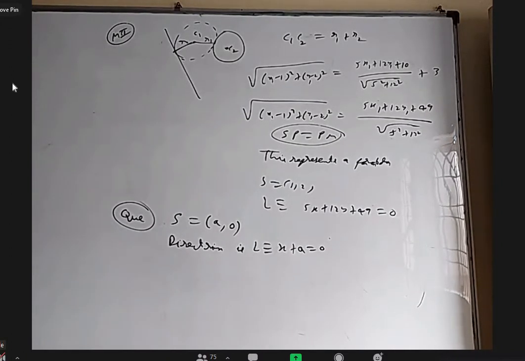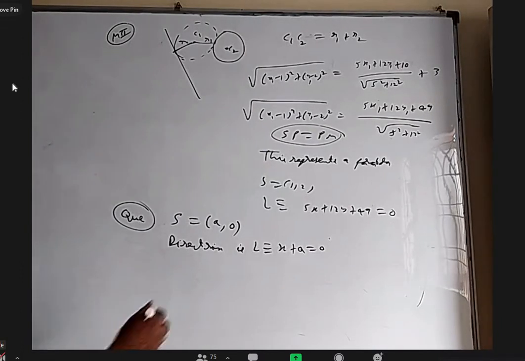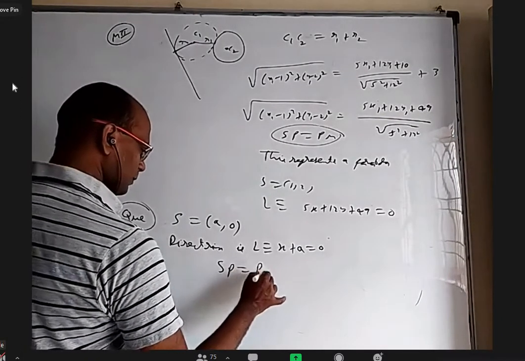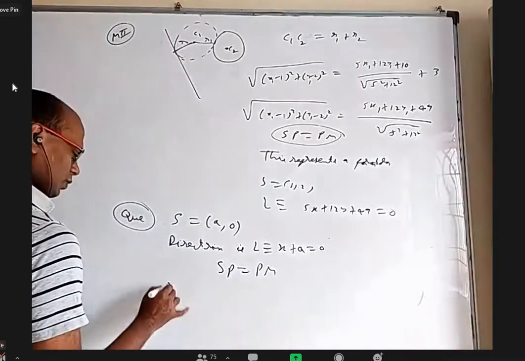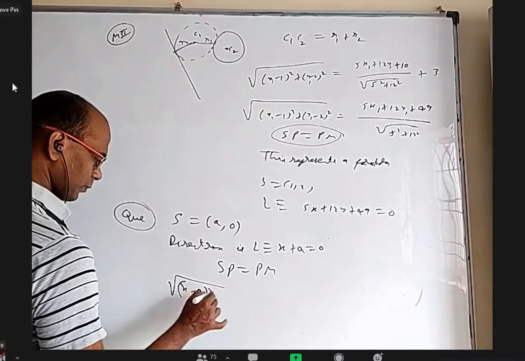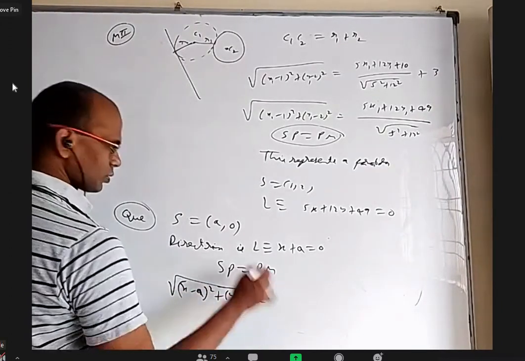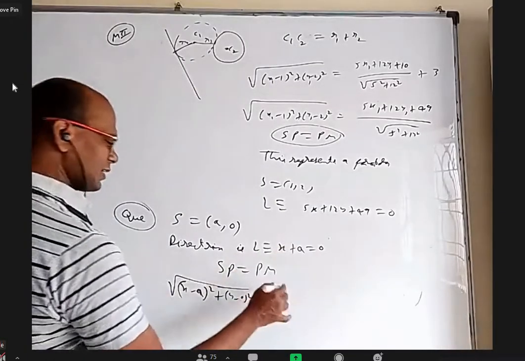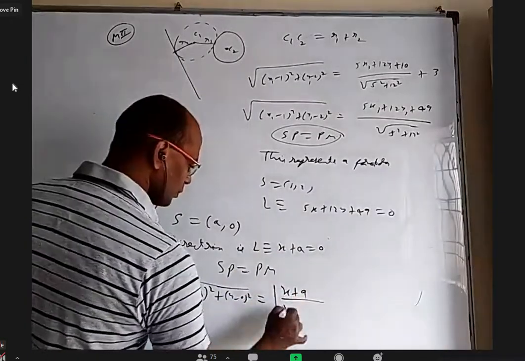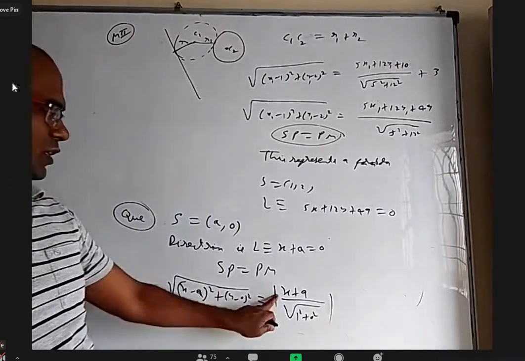Okay, what is the answer? y square equals... Simply you can use SP equal to PM. We take P as x comma y, you'll get x minus a whole square plus y minus 0 whole square, and the distance to this line is simply mod x plus a, divided by root over 1 square plus 0 square, because x coefficient is 1, y coefficient is 0.